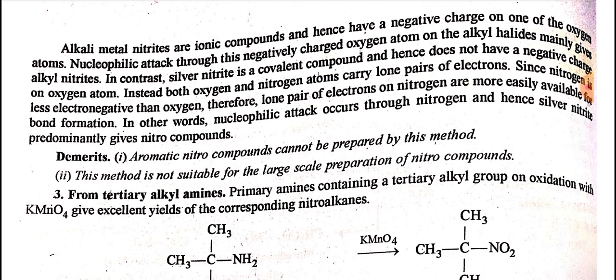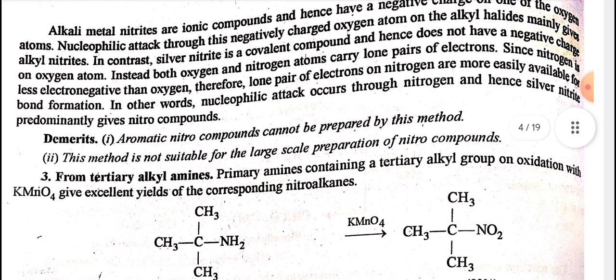Alkali metal nitrites are ionic compounds and hence have a negative charge on one of the oxygen atoms. Nucleophilic attack through this negatively charged oxygen atom on the alkyl halides mainly gives alkyl nitrites. In contrast, silver nitrite is a covalent compound and hence doesn't have a negative charge on the oxygen atom.